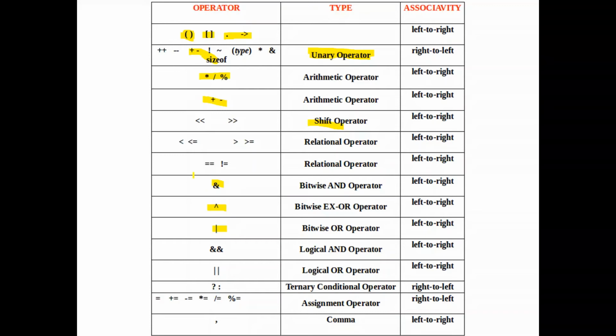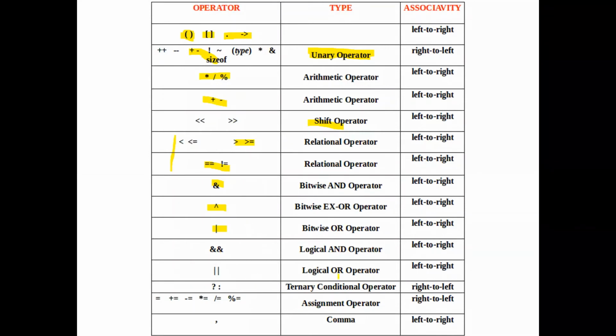And the relational operators among them itself, we know that they are used for comparison. So the less than, less than or equal to, greater than, greater than or equal to, all these four are having more precedence, and then the equality operators. We know double equal to and not equal to, and all these remaining operators are categorized under relational operators. But these equality operators are having lesser precedence than the relational.